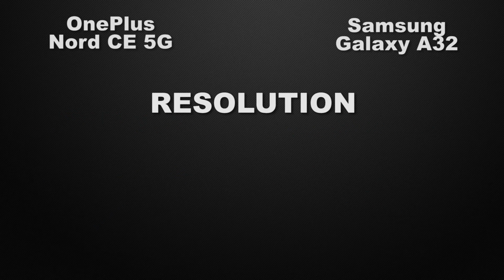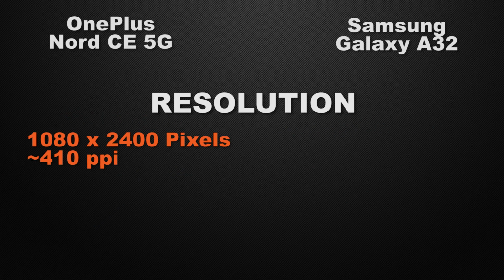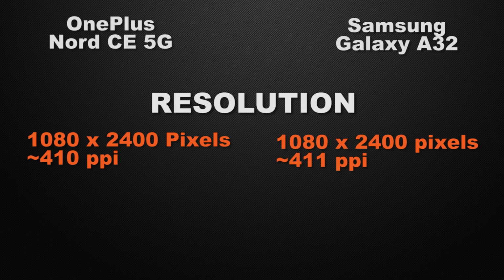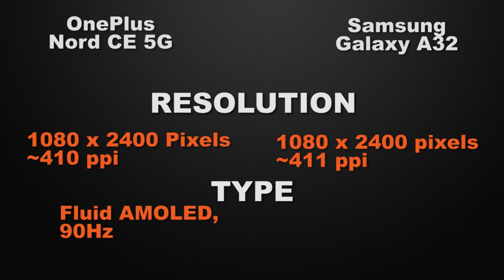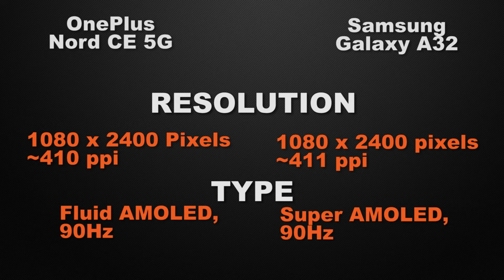Let's talk about the screen resolution of the devices. Nord comes with a Full HD Plus display. On the other side, A32 has a Full HD Plus display too. So it's a tie. And about the display type of the devices, Nord has a Fluid AMOLED display having 90Hz of refresh rate, whereas A32 has a Super AMOLED display having 90Hz of refresh rate.